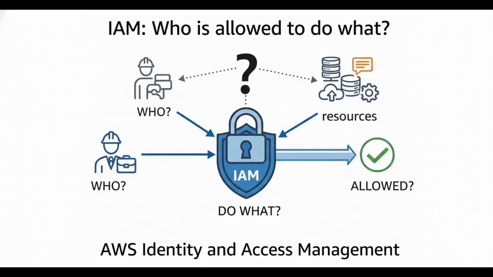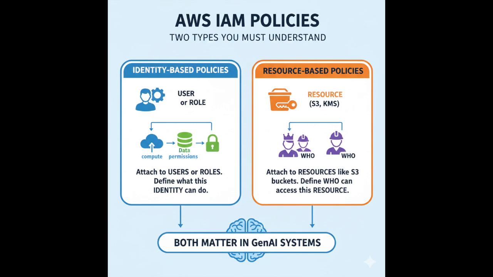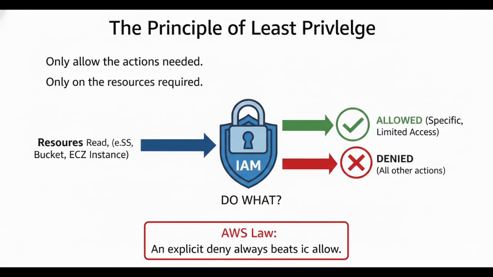Let's start with IAM. Because IAM is AWS's favorite blunt instrument, IAM answers one simple question: who is allowed to do what? And AWS expects you to answer that question precisely. There are two types of IAM policies you must understand. Identity-based policies attached to users or roles. They define what this identity can do. Resource-based policies attached to resources like S3 buckets or KMS keys. They define who can access this resource. Both matter in GenAI systems. The most important rule is least privilege. Only allow the actions needed, only on the resources required. And remember this AWS law: an explicit deny always beats an allow.